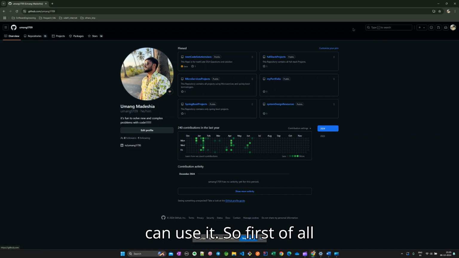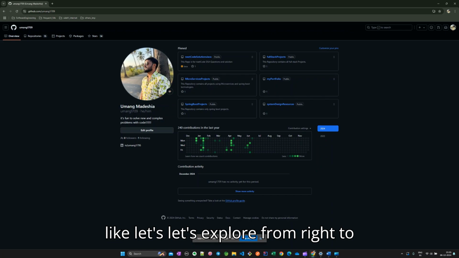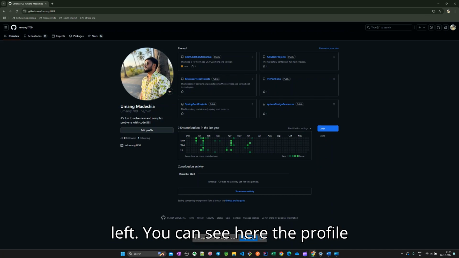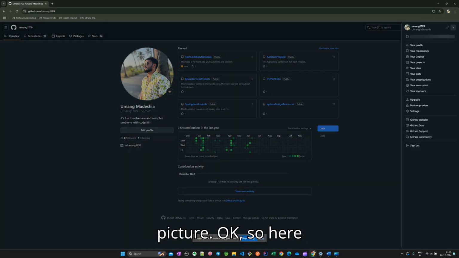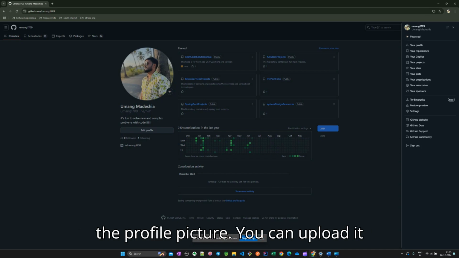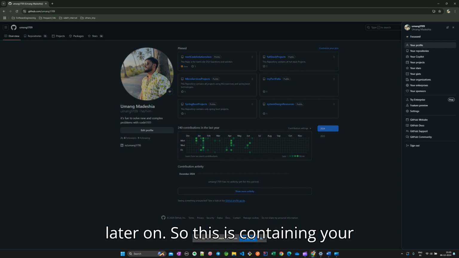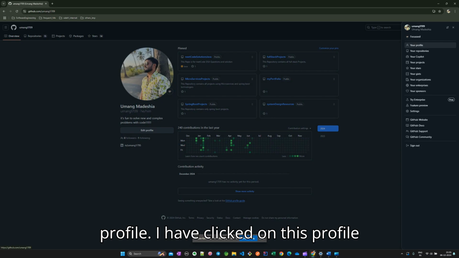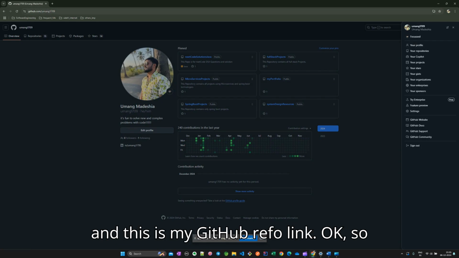So first of all, let's explore from right to left. You can see here the profile picture. When you make the account, it would contain your user ID but not the profile picture, and you can upload it later on. So this is containing your profile. I have clicked on this profile and this is my GitHub repo link.